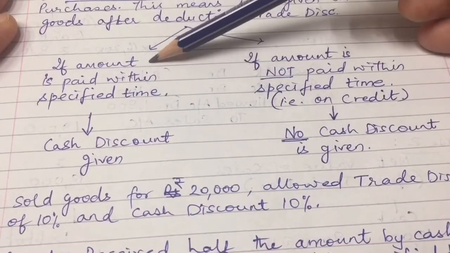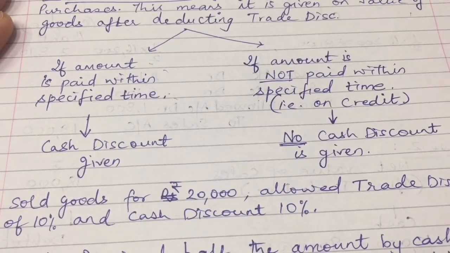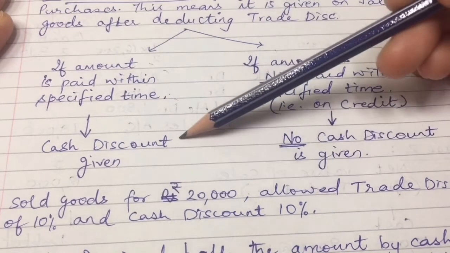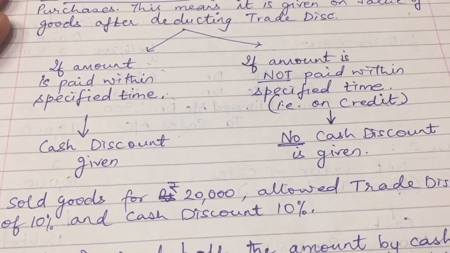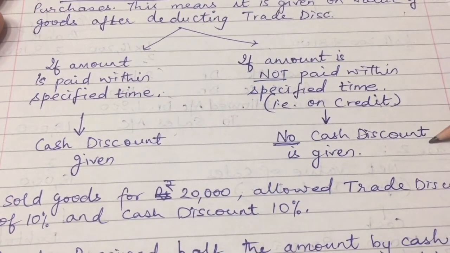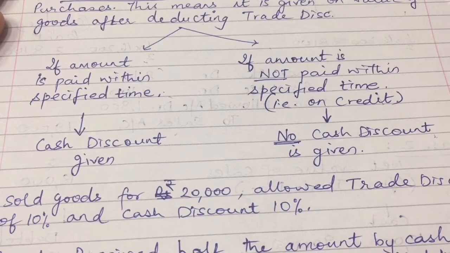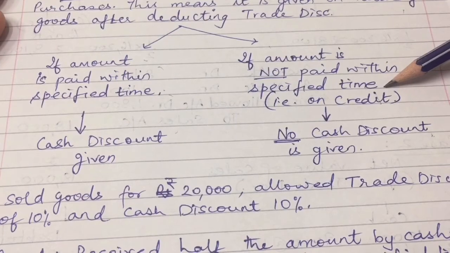Alright. Now, if the amount is paid within a specified time, purchase is done and the buyer says, okay, I'll pay you within 1 week. In that case, cash discount will be given to him. But if there is no specified time given by him, he says, okay, sell me this, I want to buy it, but I don't know when I will pay you. I am buying it on credit. In that case, no cash discount will be given. Now, in every transaction, you need to see if the words specified time are mentioned or not.